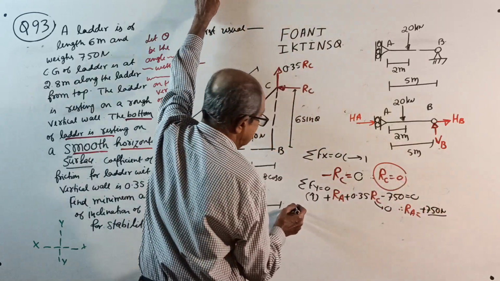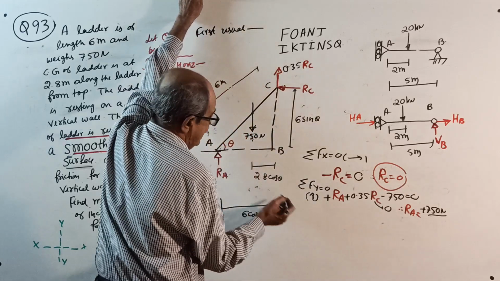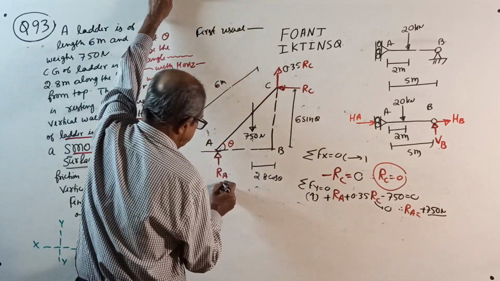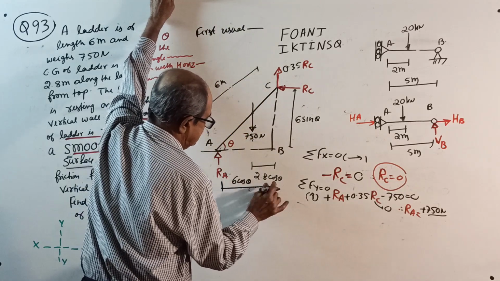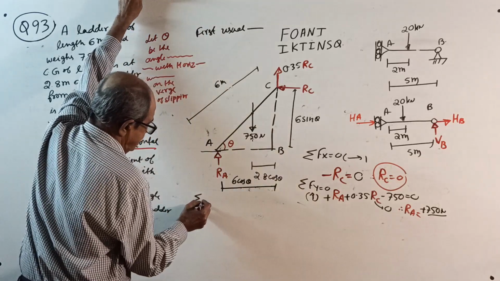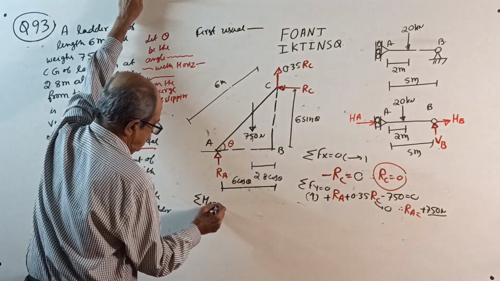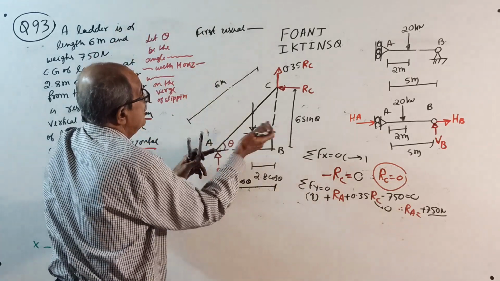Lastly, theta is required. Take moment, this 6 cos theta, I will shift it here. Sigma M about A equal to 0, take clockwise positive.